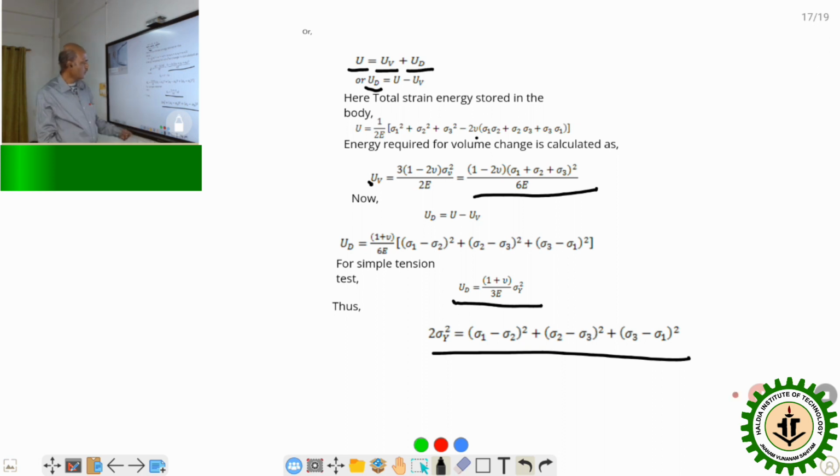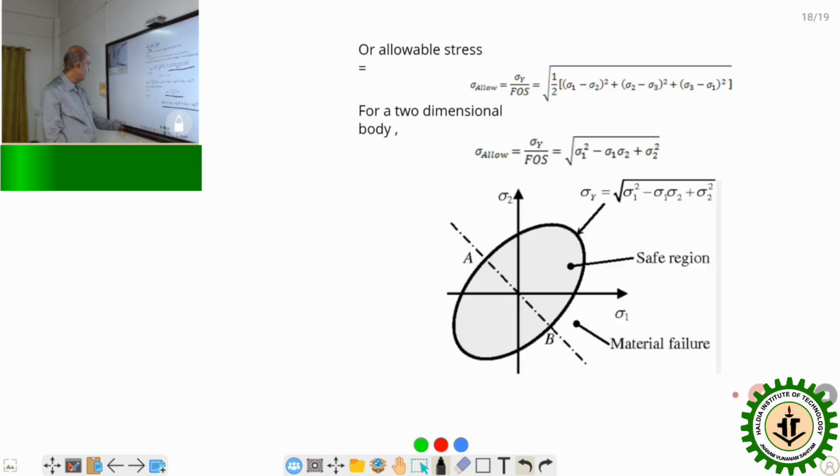From here we will get sigma y, and the allowable stress is obtained by dividing it by the factor of safety. So sigma allowable is equal to sigma y by factor of safety, where sigma y is obtained from the last equation.